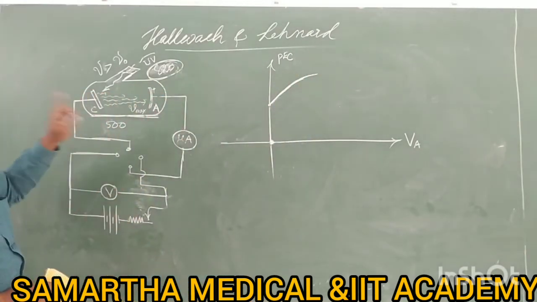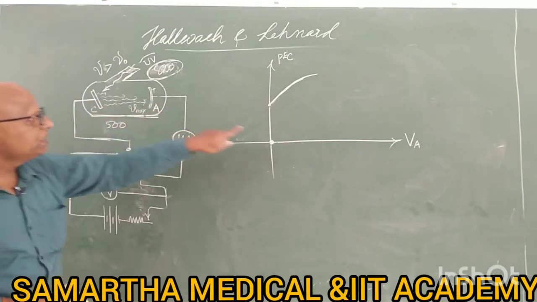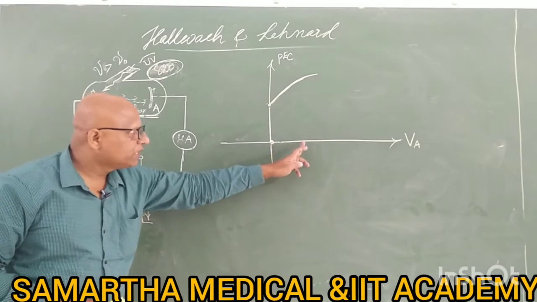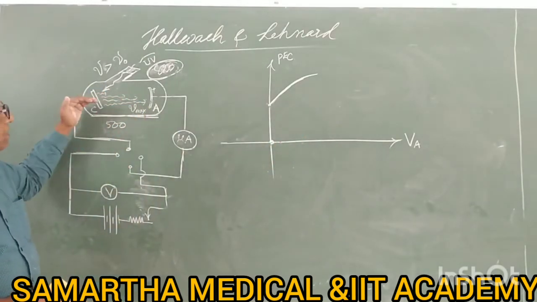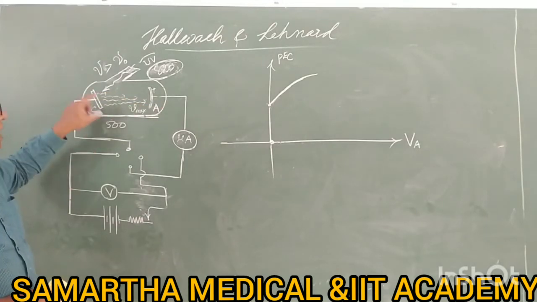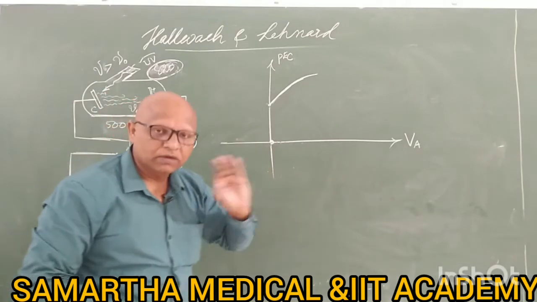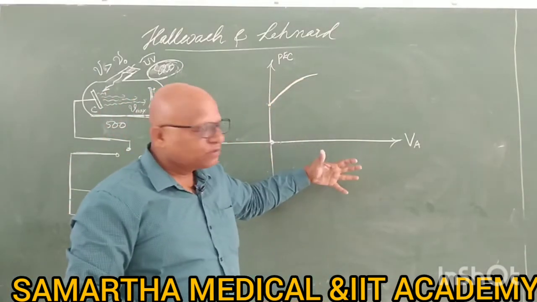That's why in the beginning only the fastest electron is absorbed. Later when Va is 1 volt, 2 volt, 3 volt, 4 volt, the current also increases. More and more electrons are absorbed, until the last, laziest electron, which has just come out of the surface.